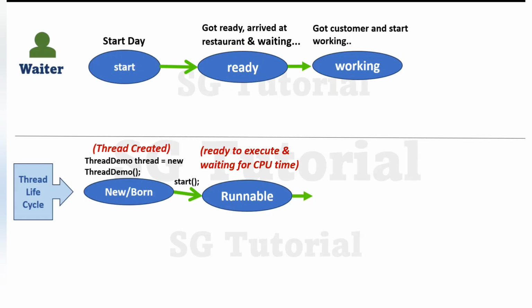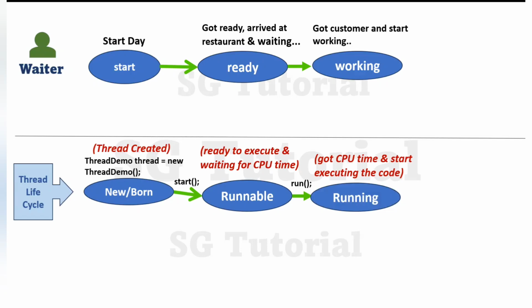Similarly, once thread got CPU time, or we can say once thread is scheduled to execute by thread scheduler, then immediately thread will start execution. So basically, when thread is scheduled by thread scheduler, then internally run method will be called and thread will start executing code inside run method. And when thread starts executing code, then it is considered that thread is in running state. So simply keep in mind, in running state, run method gets called and thread starts executing code inside run method. So simply remember, when the thread is actually executing, it is in a running state.